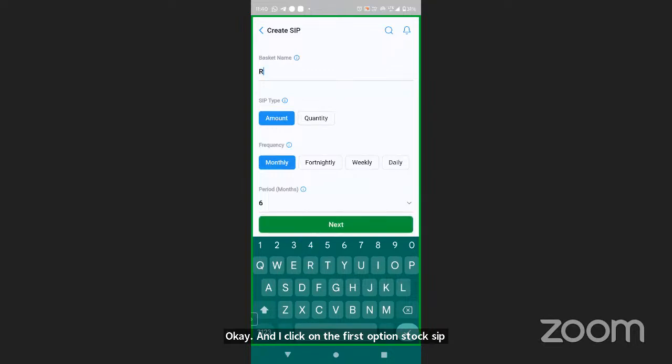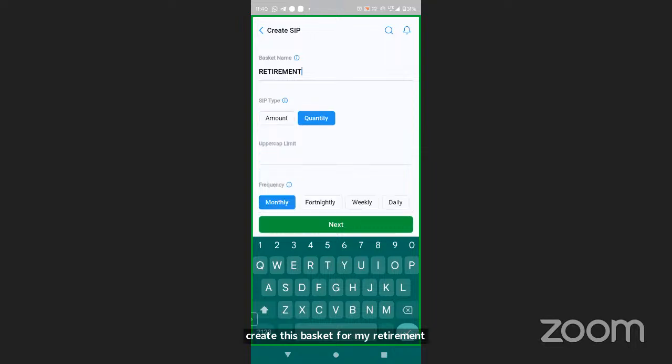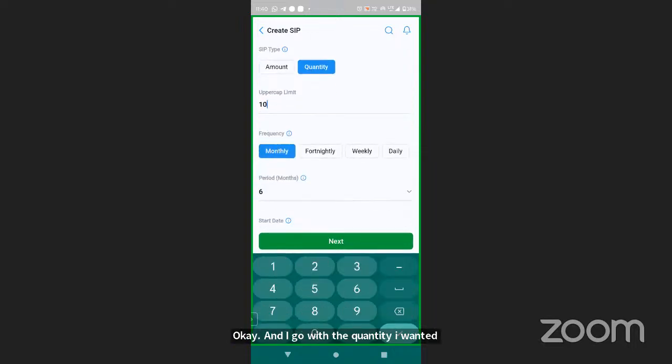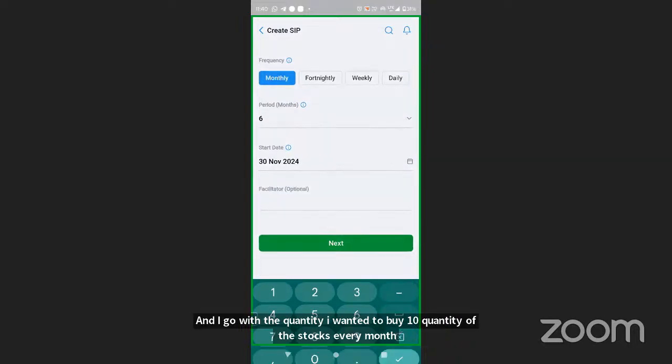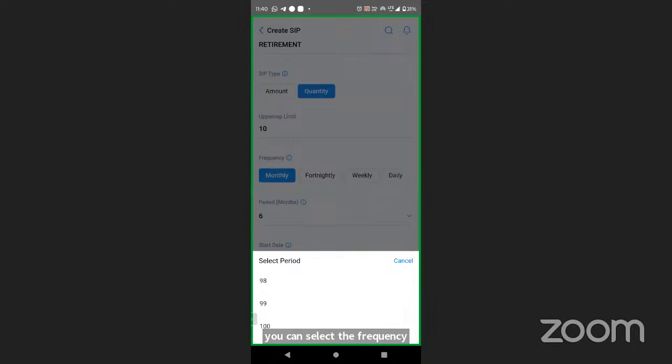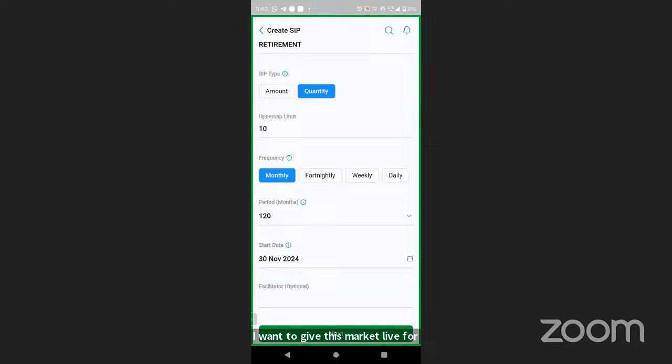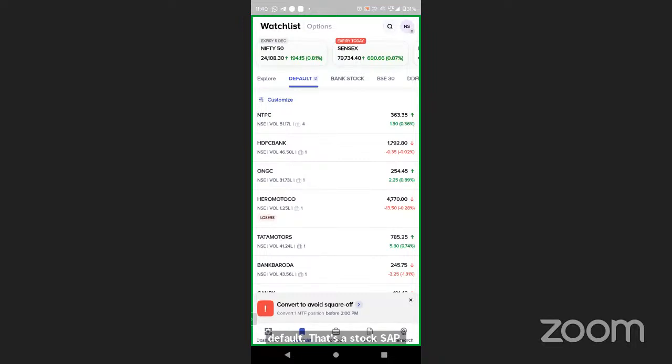For example, I create this basket for my retirement, and I go with the quantity. I want to buy 10 quantity of the stock every month. You can select the frequency. I want to give this basket a life of 10 years, and I have selected a date. I click on next and submit. On every 30th of the month, a specific quantity of the stock will be bought in my account by default. That's a stock SIP. So you can approach the market in a systematic manner as well.